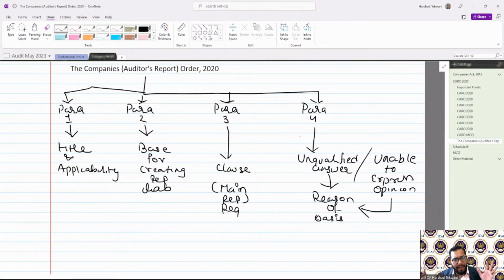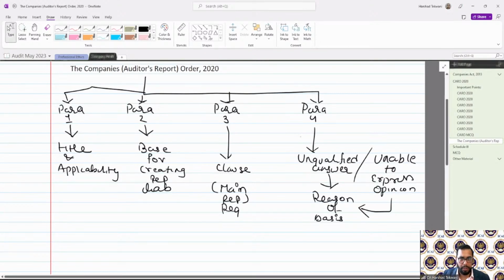So that is the content. Only 4 paragraphs are there in the full CARO order. But these 4 paragraphs: applicability and title that we saw now, para 2 is the main base that creates the reporting requirement for each and every auditor. Para 3 is the important clause by clause detail that we will discuss now, and para 4 is the qualified opinion and reason for the qualified or unable to express opinion. That's the structure of the order.